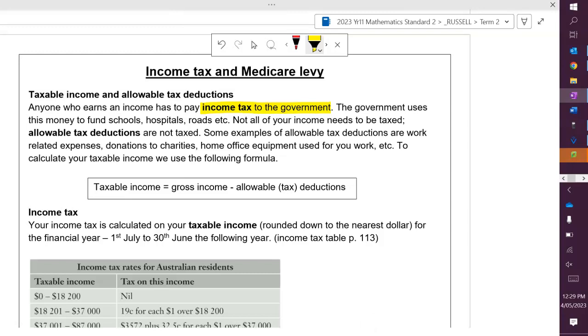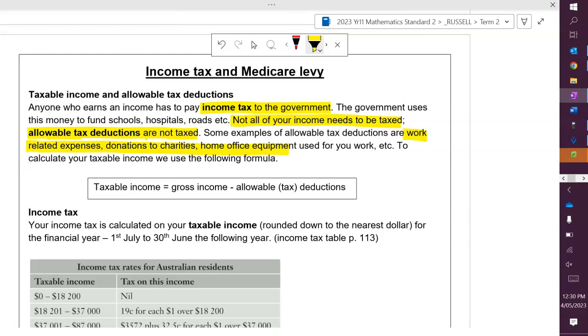But not all of your income needs to be taxed, and that's why we have tax brackets. So we then have our allowable tax deductions, which are not taxed. So things like if you need to buy something to set up a home office, or if you donate to a charity, these are what we call our non-taxable items, and we can claim these back at tax time. So some examples here are work-related expenses, donations to charities, and home office equipment.